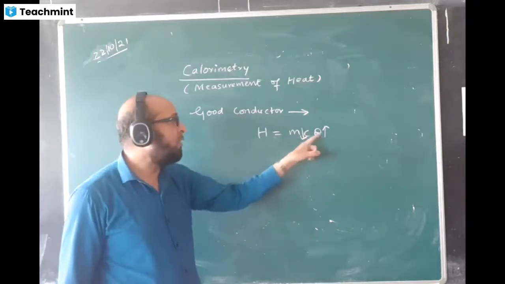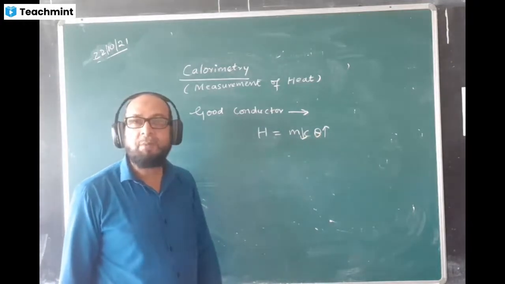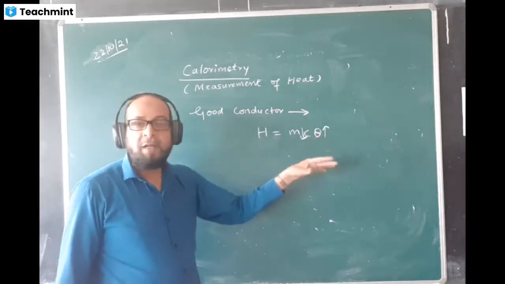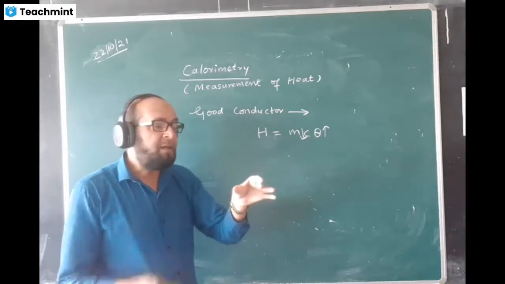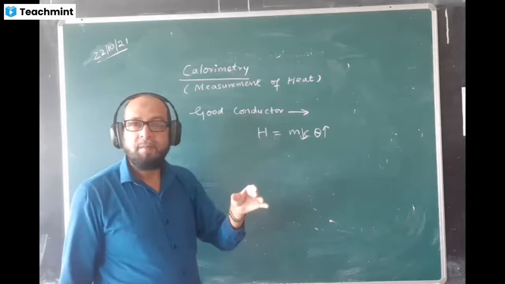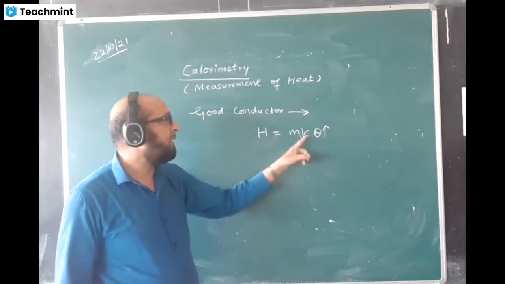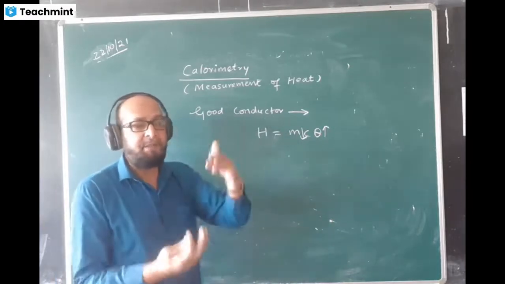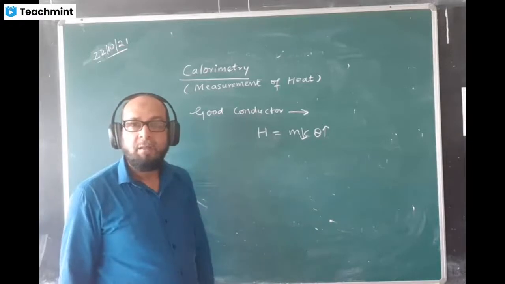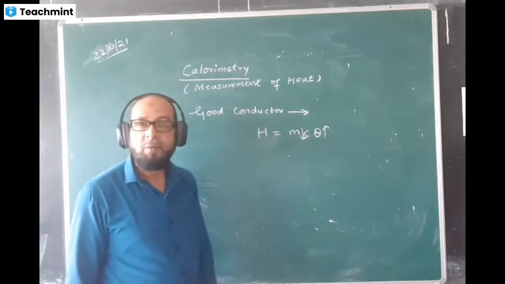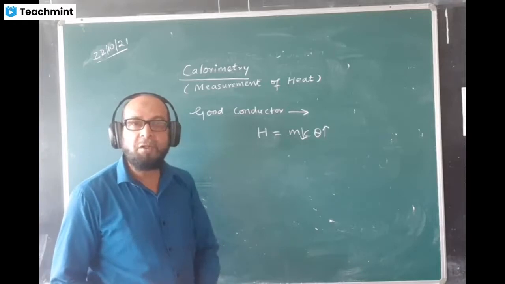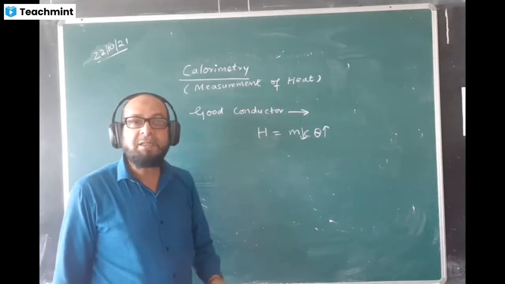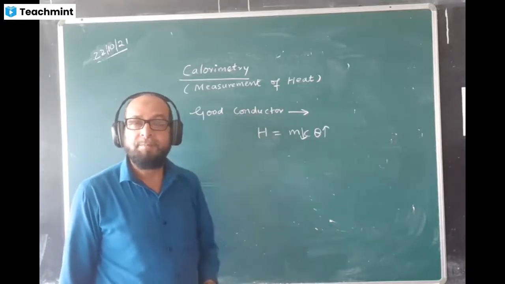what will be less? C and theta, how are they related to each other? Directly proportional or inversely proportional? Inversely. Yes. In a good conductor, you will find that the temperature rise will be quicker. That means when theta is more, the value of C will be less. Like a copper container, copper gets heated up fast. The temperature rises quickly there. That's why it has a low value of C. Low value of C means it does not contain a larger quantity of heat for 1 degree Celsius rise of temperature. Such a substance heats up quicker and also cools quicker.